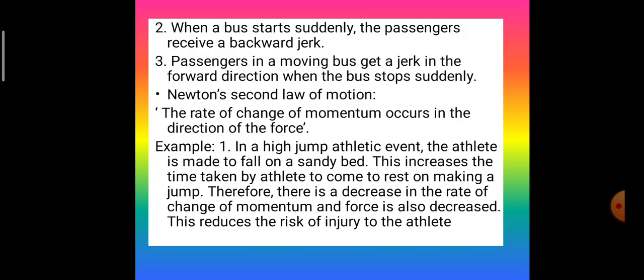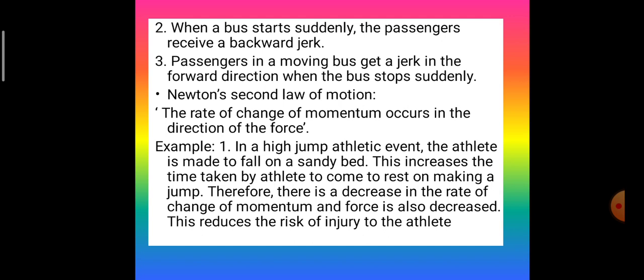When a bus starts suddenly, the passengers receive a backward jerk. Passengers in a moving bus get a jerk in the forward direction when the bus stops suddenly. So these 3 are all the examples of Newton's first law of motion, that is of inertia.